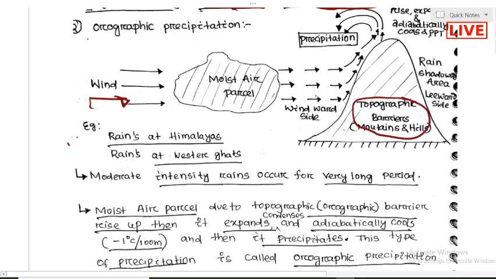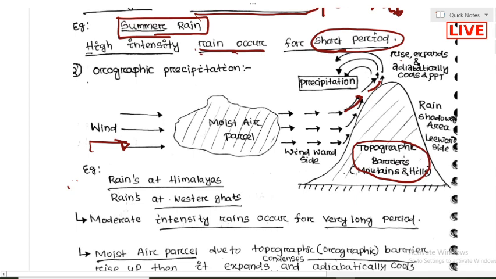What will happen? Again it will rise, it will expand, and it will cool adiabatically, and it will precipitate.